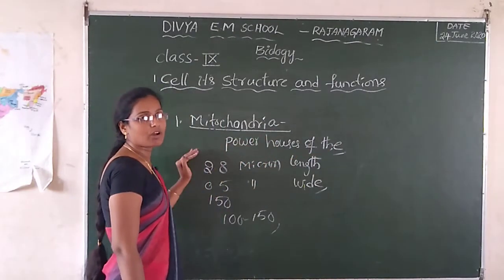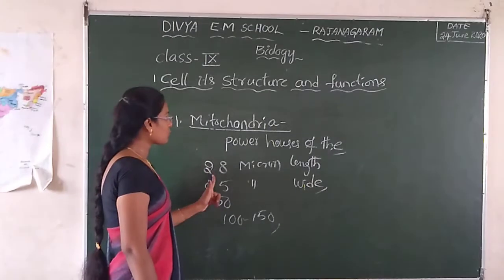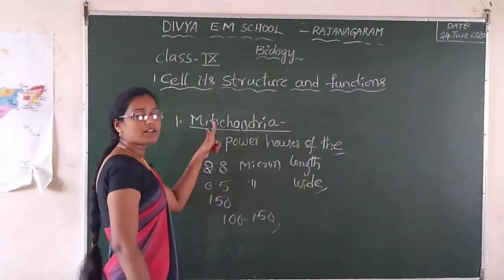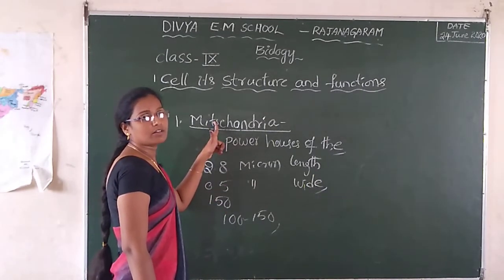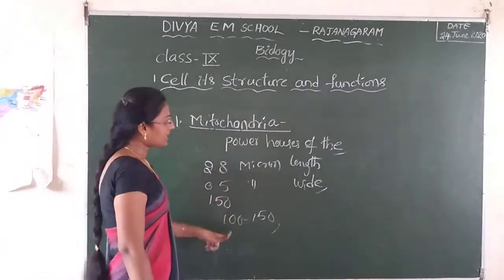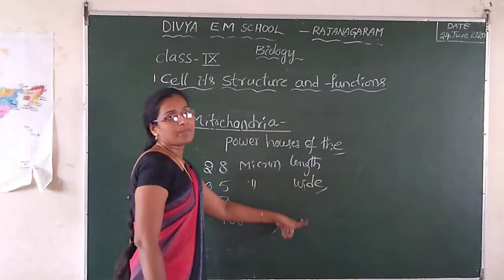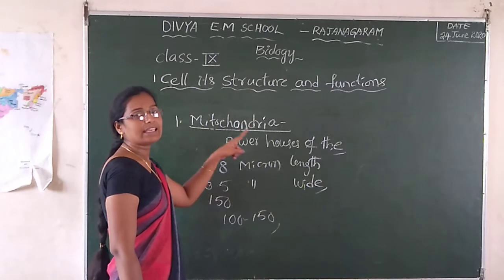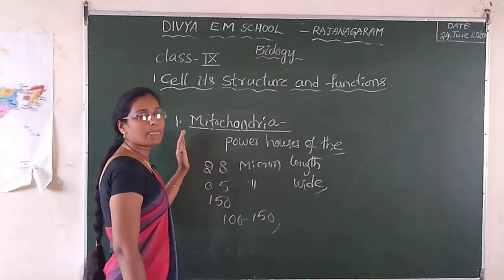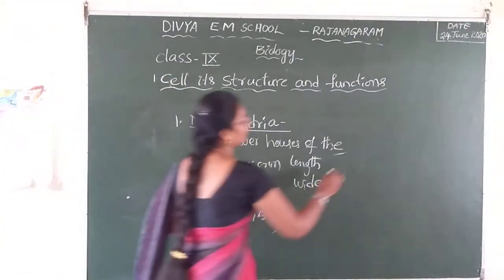Mitochondria is very small, with a spherical or cylindrical shape. Mitochondrial length is 2 to 8 microns, and width is 0.5. It is 150 times smaller than the nucleus. There are about 100 to 150 mitochondria in each cell. It releases energy from ATP and plays the main role in cellular respiration. This is called the mitochondria.